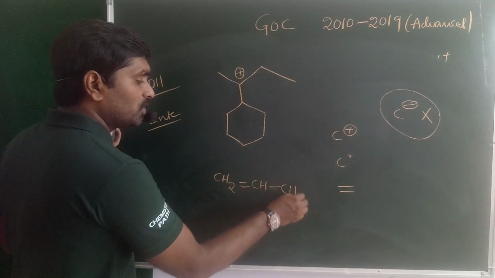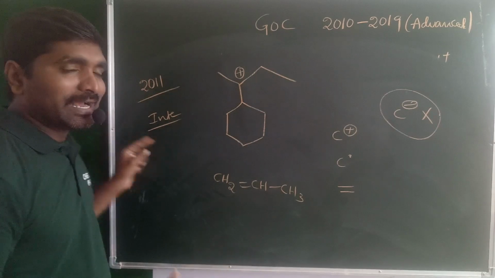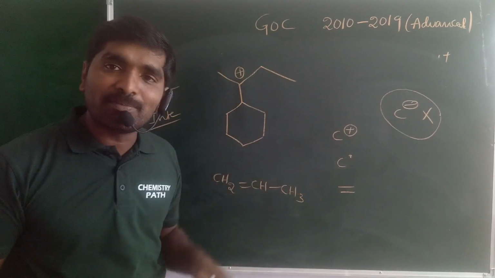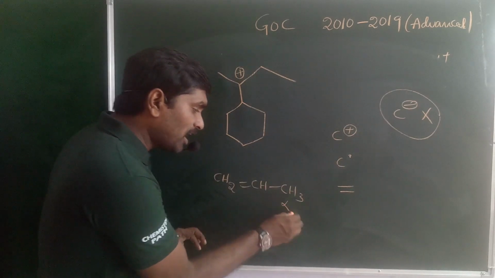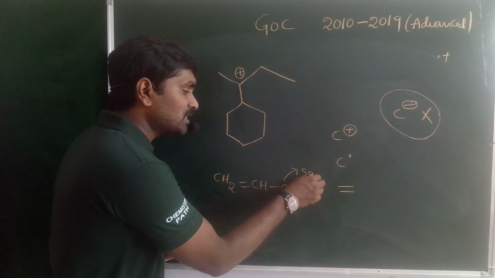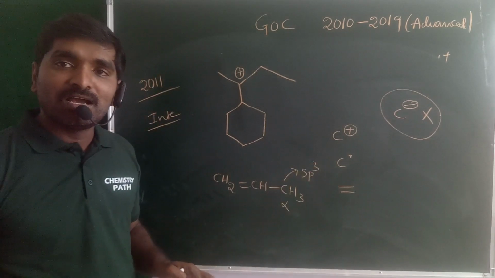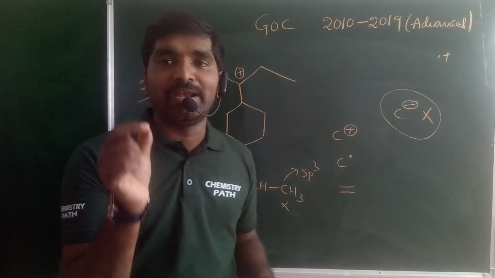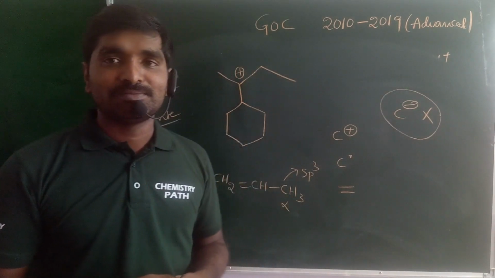Look at this molecule. What are the conditions for hyperconjugation? Either an alkene, carbocation or carbon radical must have an alpha carbon, and more importantly this alpha carbon is sp3 hybridized. Next, this alpha carbon contains at least one alpha hydrogen. That is the condition.